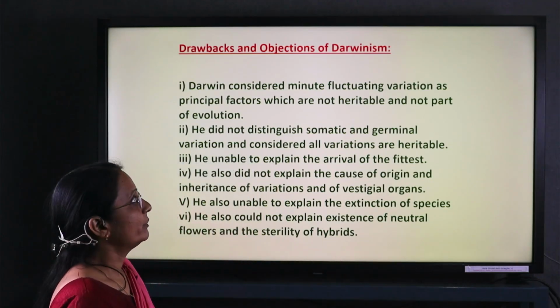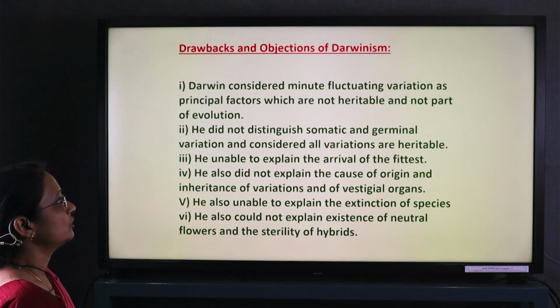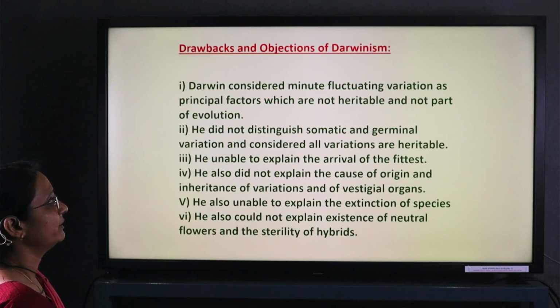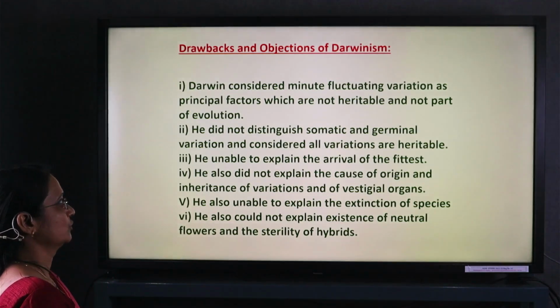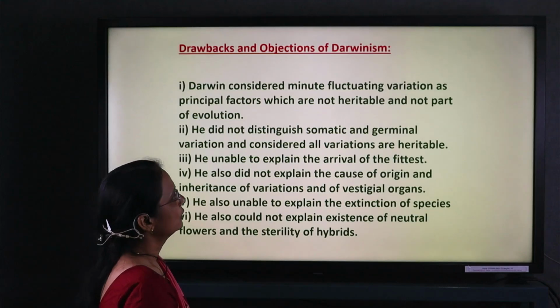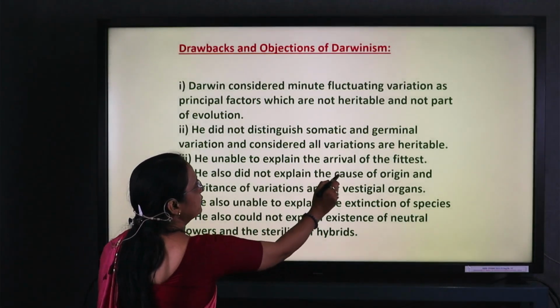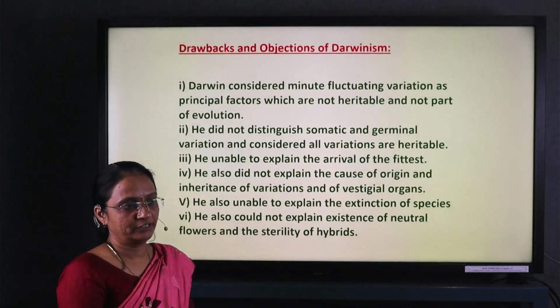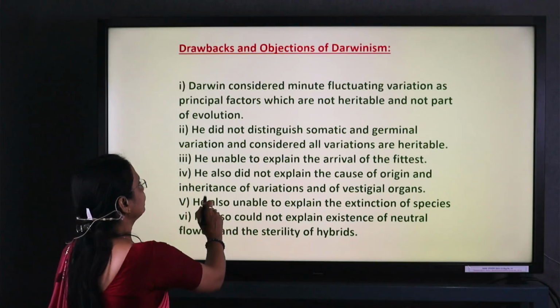Now come towards the drawbacks of Darwin's theory. Darwin considered minute fluctuating variation as a principal factor, which is not inheritable and not a part of evolution. He did not distinguish somatic and germinal variation, and considered all variations inheritable. He was unable to explain the arrival of the fittest; he only explained the survival of the fittest.